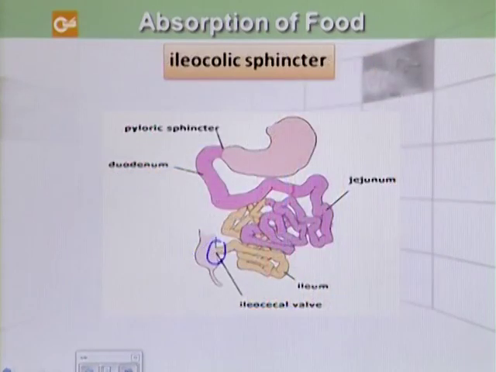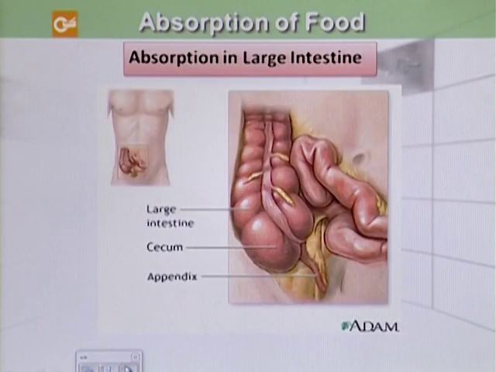So after being absorbed in the small intestine, they pass through the ileocolic sphincter. Here we can see that this is the ileocecal valve or ileocolic sphincter. From this valve, the remaining food enters the large intestine. Now we will see the absorption in the large intestine.